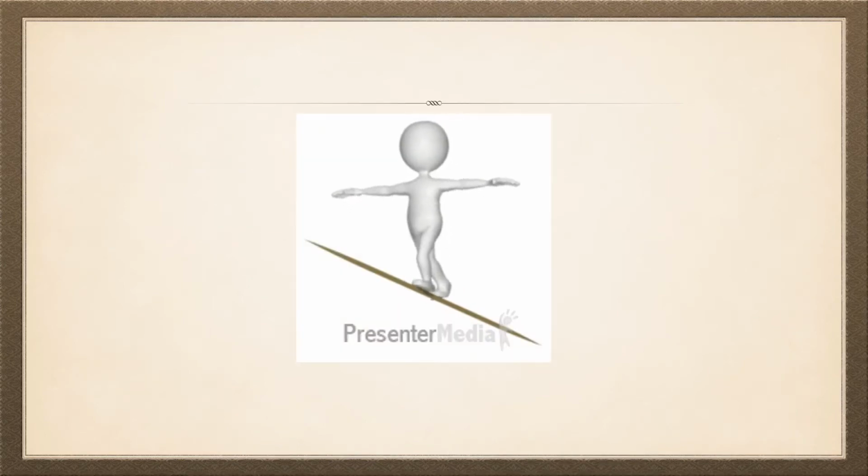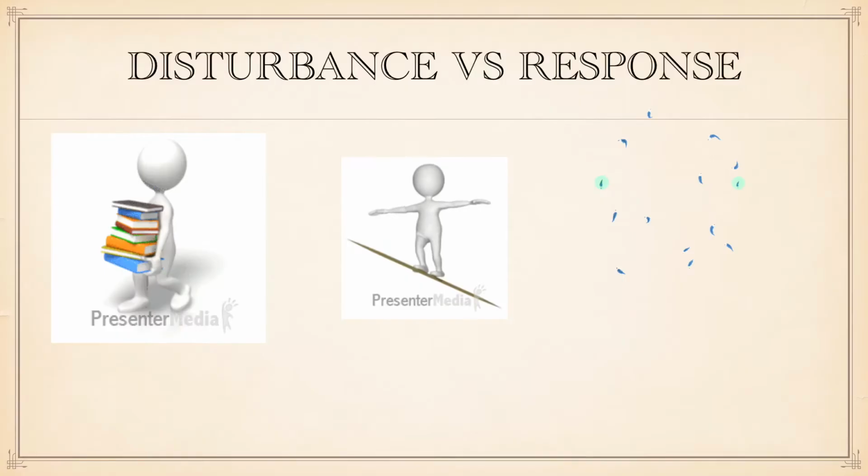Imagine that you are trying to walk on a tightrope. In order to walk on it, you have to be able to balance yourself. Now, there will be some outside factor that will disturb you along the way, such as wind or some heavy load. These disturbances will sway you either too much to the left or too much to the right, ultimately causing you to be imbalanced. To keep yourself balanced, you need to respond accordingly to the situation.